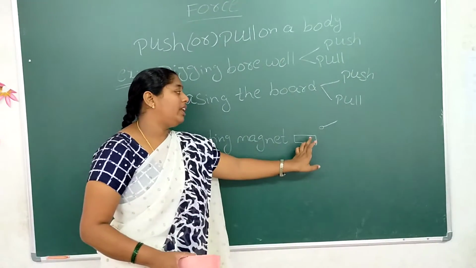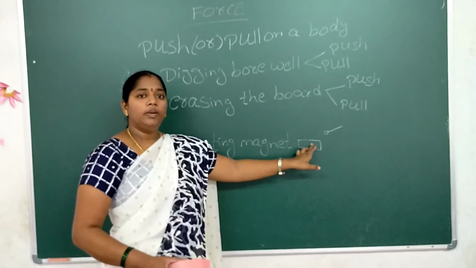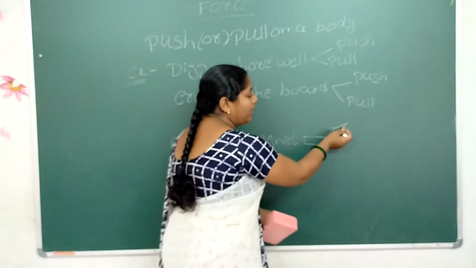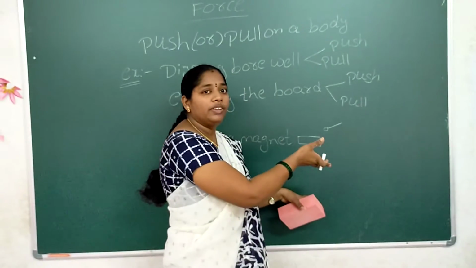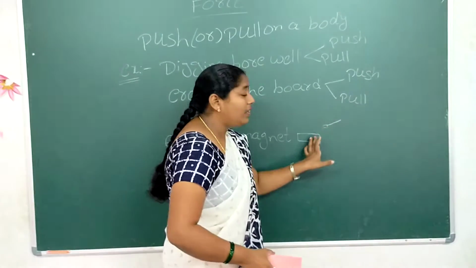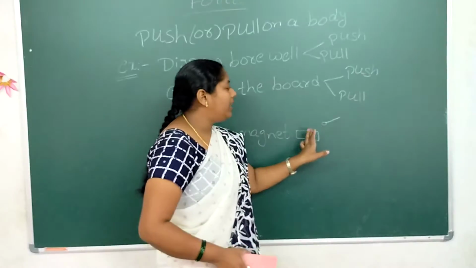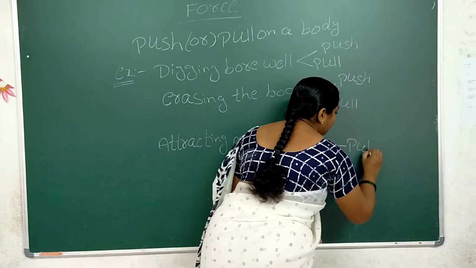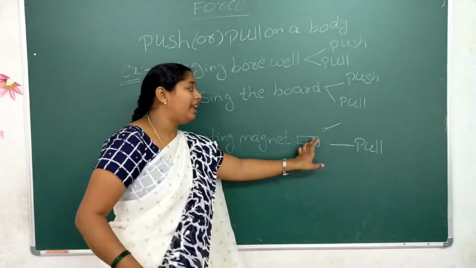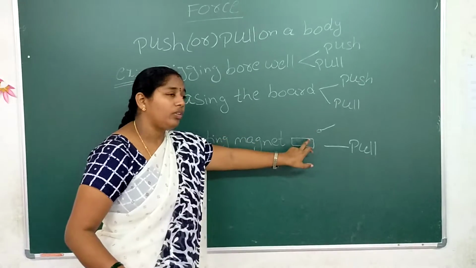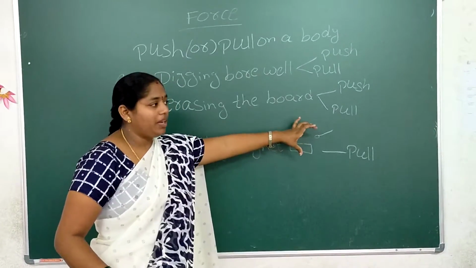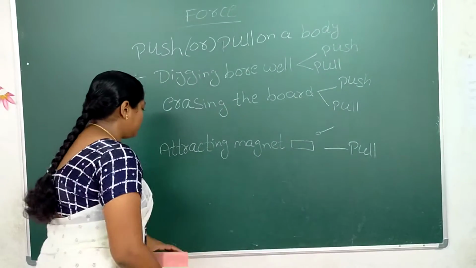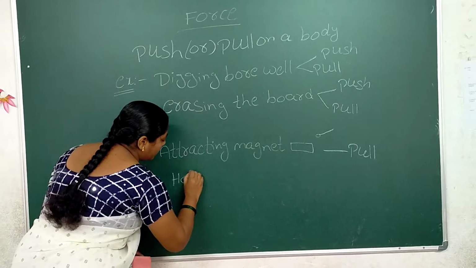Attract means it comes towards the bar magnet, in the forward direction. That is pull.